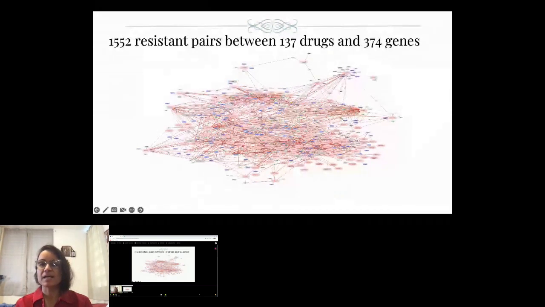Here we have a schematic view of the network corresponding to the 1,552 resistant pairs between 374 genes and 137 FDA-approved anti-cancer drugs. The colors, I know you may not be able to see them very well right now, but they identify the drugs in red or pink, depending on your monitor. Oncogenes are purple or lilac, and tumor suppressor genes are green. Anything that is gray is that we don't know yet how it behaves in cancer, but that gene is involved